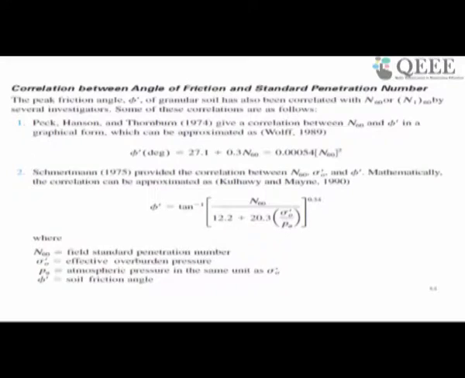Okay. So then we have the Smartman correlation, which is N60, sigma naught dash and phi dash, which can also be correlated with phi dash. So correlations like Smartman and Peck, Hansen and Thornburn can be used to find out the angle of internal friction.